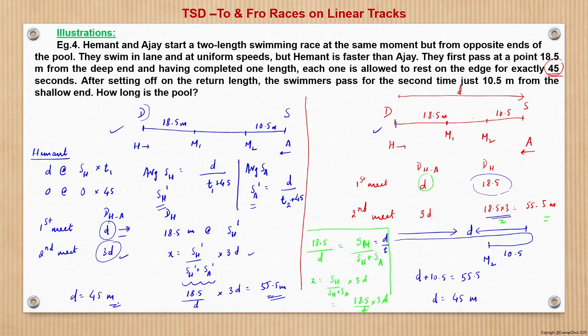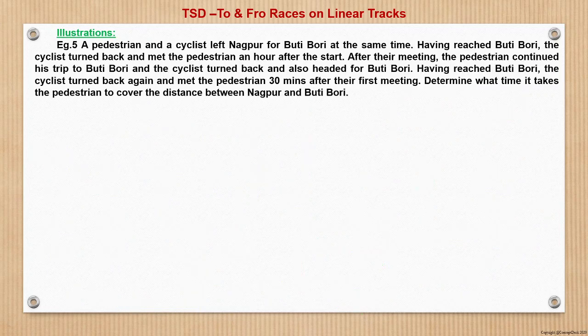It is the same answer. So to cut the long story short, whenever in this type of question there is an additional piece of information, when they stop for certain extra time, we should not be worried about that. We should take it as a case of no stoppage, and just go by the simple method as we have been doing here or in the previous problem. So the answer to this question is 45 meter. Hope this was clear enough. Now we will move to the next question.